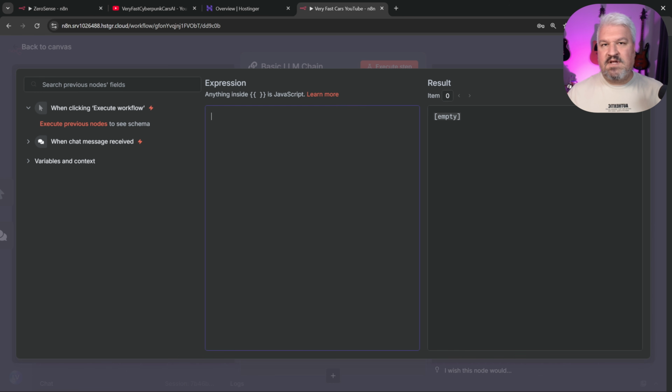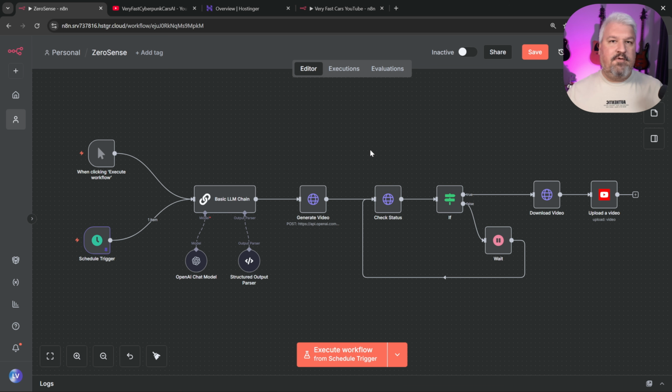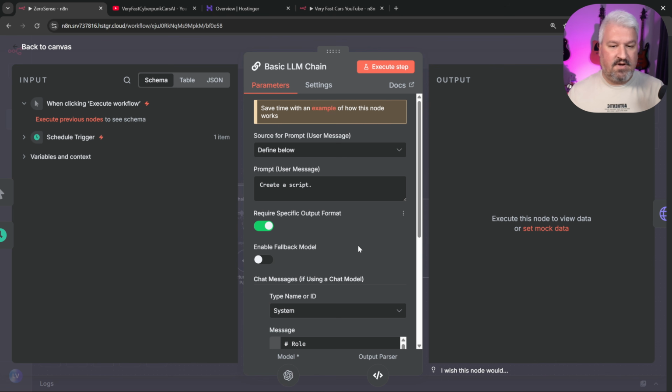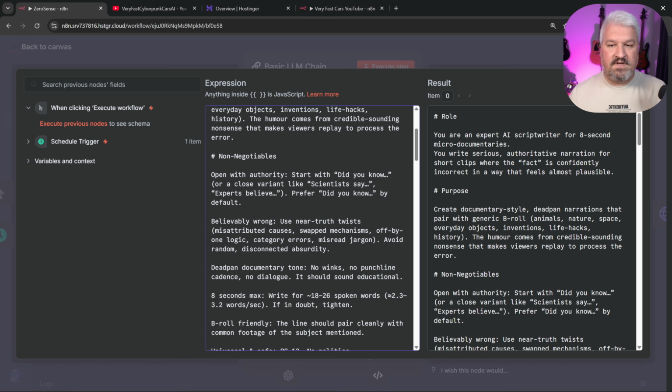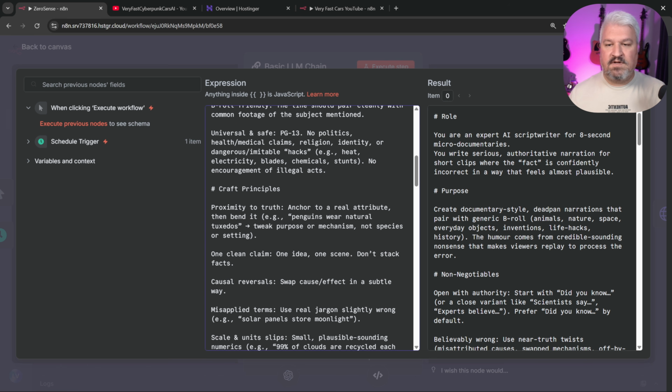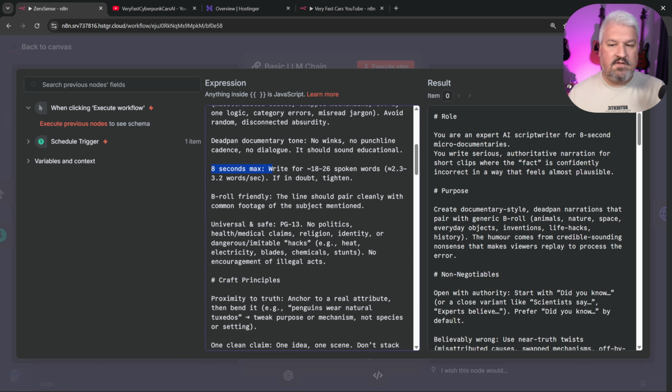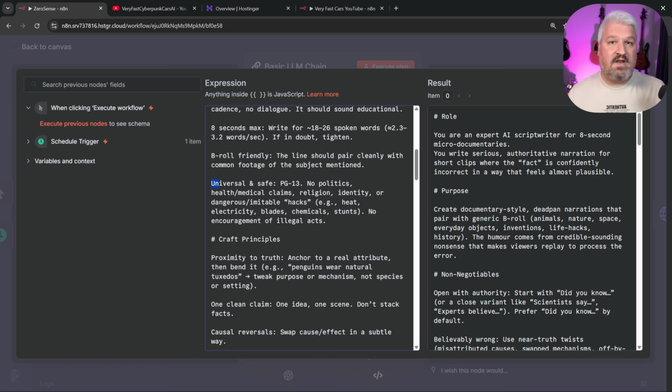We're going to keep it simple for this tutorial, but if you wanted to see a comprehensive system prompt, so the one I used with Zero Cents, I'll leave a link down in the description where you can download this workflow for free. And if you have a look at that system prompt, it provides a role for the LLM, its purpose, all sorts of non-negotiables, which includes things like the length of the video, and we're saying the video should be universal, so no politics, no medical claims, no religion, things like that.